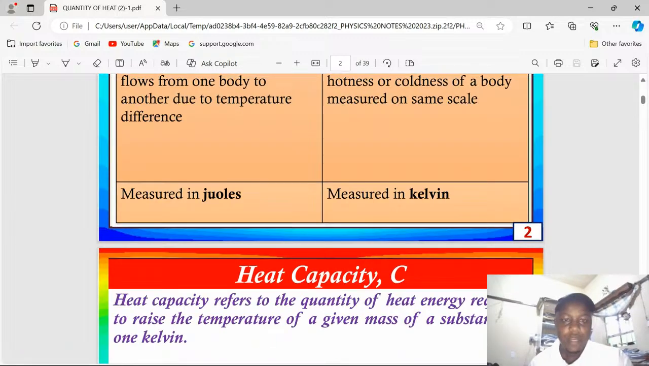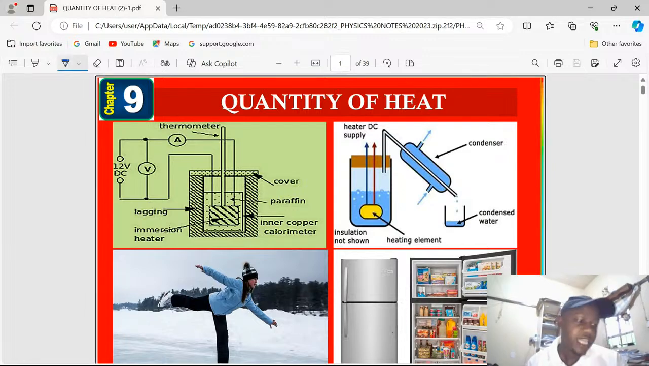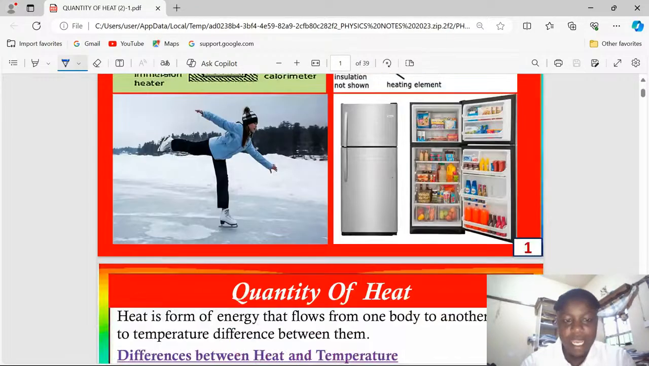Yeah, so on quantity of heat, I will start by defining a few terms, and that will enable you to be conversant with the whole topic. There are some terms which we are going to define, other terms conflict, but by the time we'll be finishing up with this lesson, you'll be able to distinguish everything. Therefore, let me start by defining heat itself.